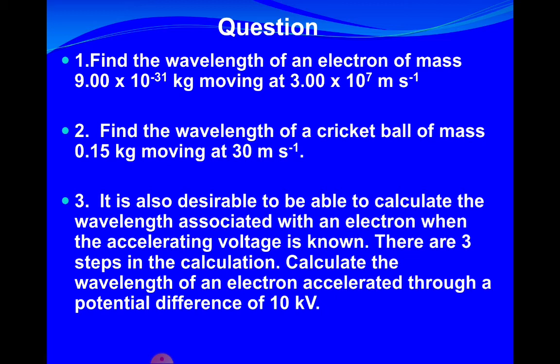And in number 3, it is also desirable to be able to calculate the wavelength associated with an electron when the electron voltage is known. There are 3 steps in the calculation. Calculate the wavelength of an electron accelerated through a potential difference of 10 kilovolts. Pause the video.